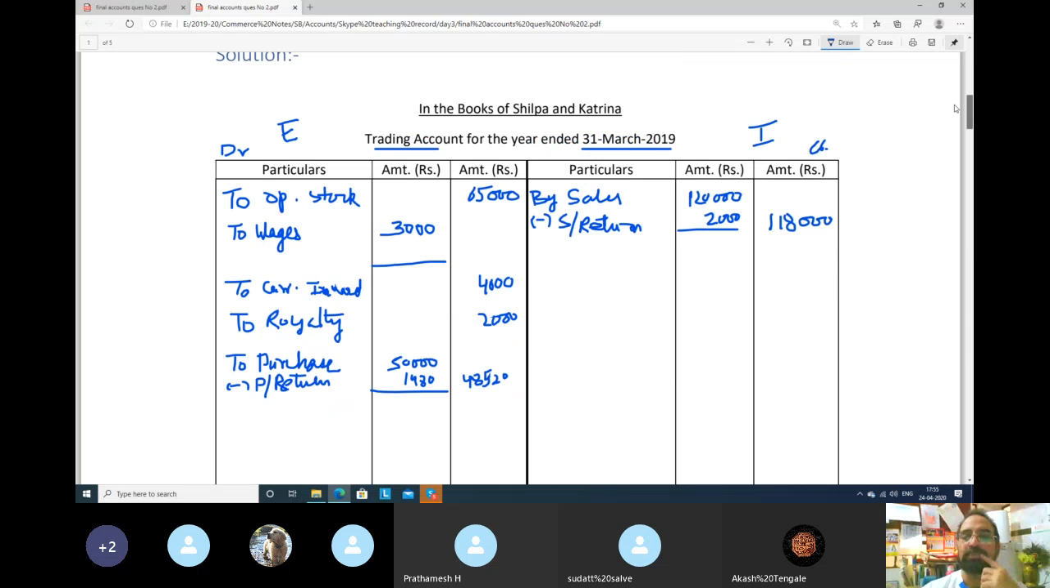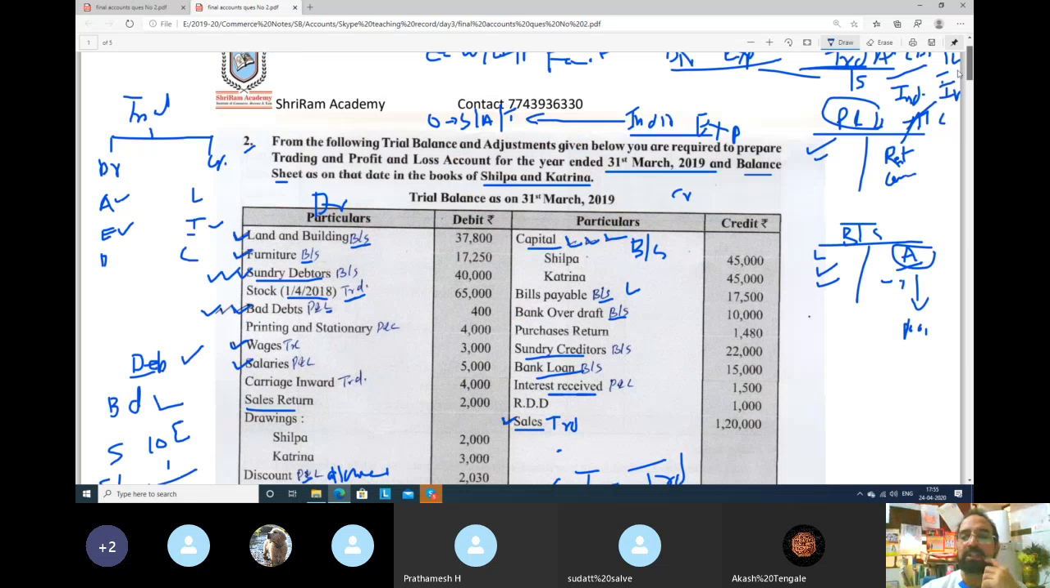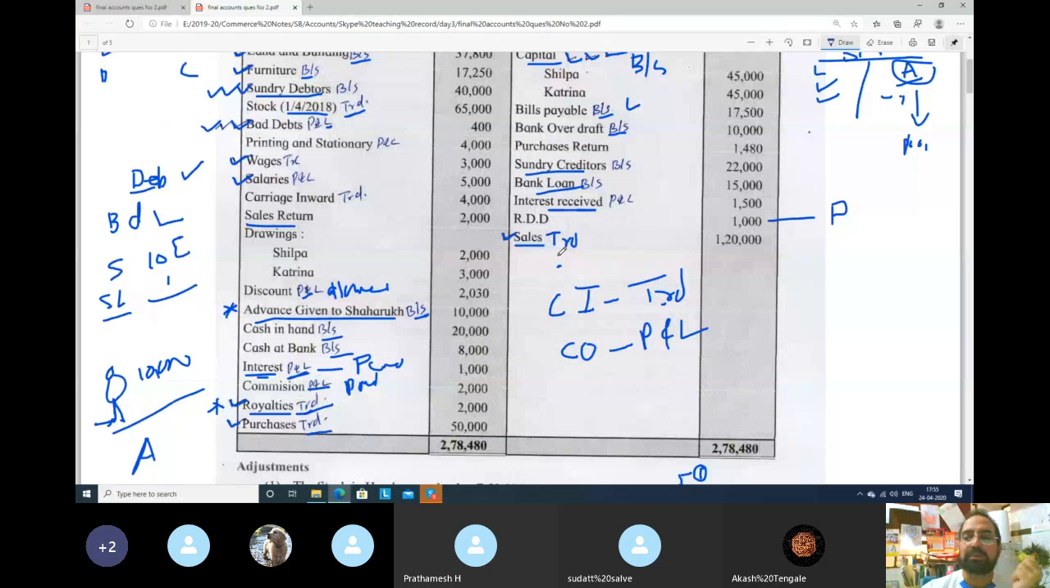Next, RDD, reserve for doubtful debts. This we will keep a little pending, and I will explain it later. Always keep this a little pending. RDD, if given, goes on the credit side. Next we will see, beta, sales 1,20,000.